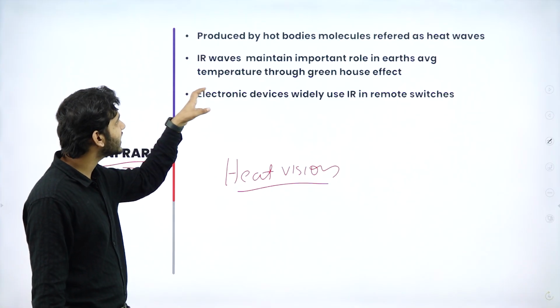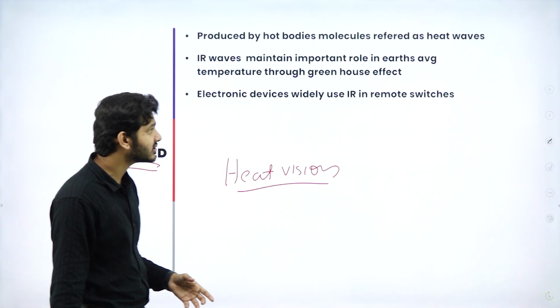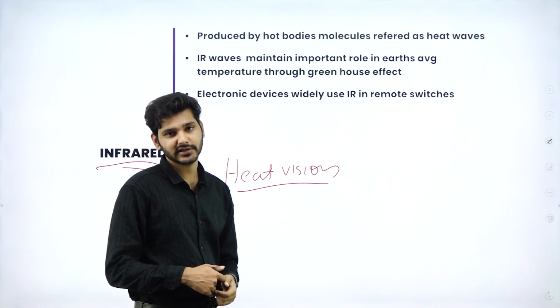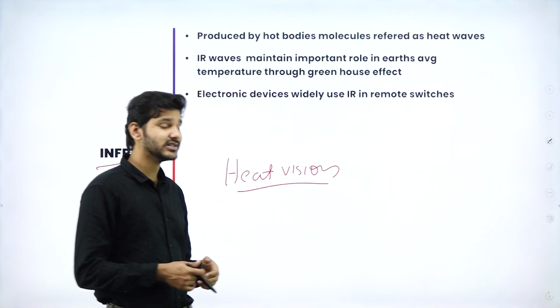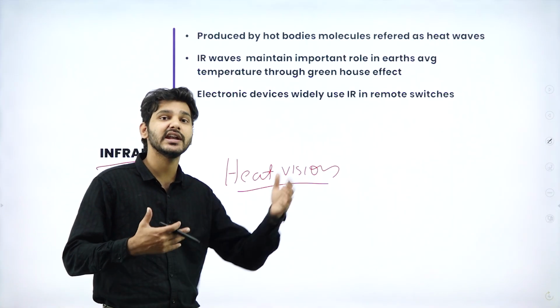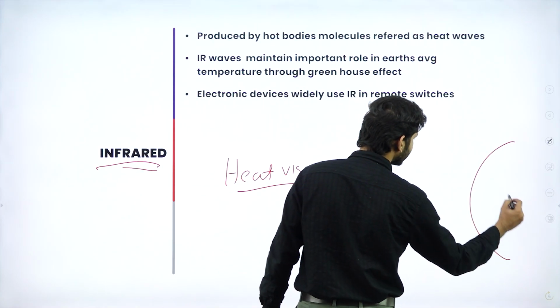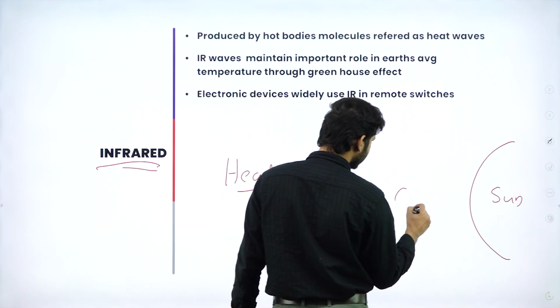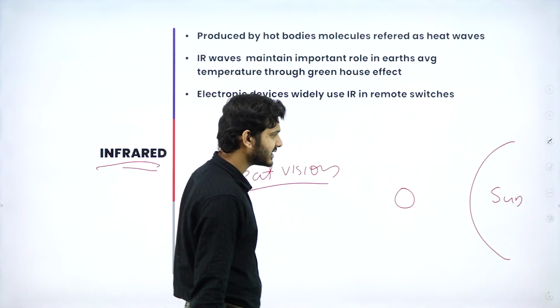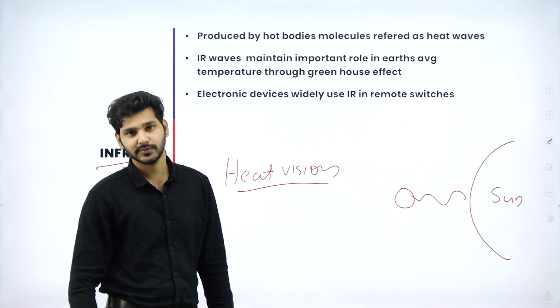And then infrared waves play an important role in Earth's average temperature through the greenhouse effect. We know that Earth has geothermal energy. Earth is also getting radiation from the sun. When the radiation from the sun is coming to Earth, infrared region waves are also entering Earth's atmosphere.